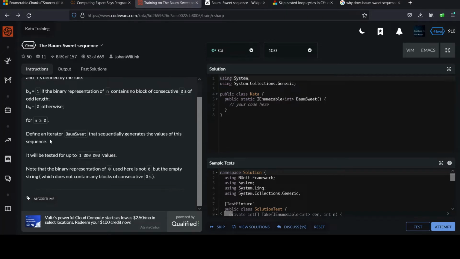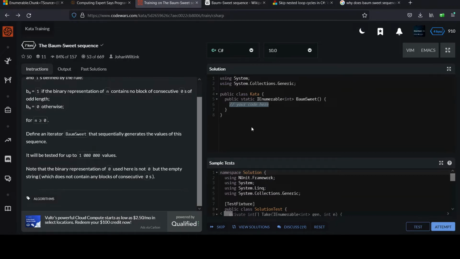Other things to note: define an iterator that sequentially generates the values of the sequence. It will be tested for up to 1 million values, so that's a lot. I think you have everything you need to get started though, so go ahead and pause the video and come on back when you're ready.